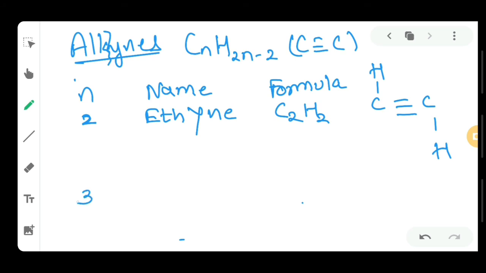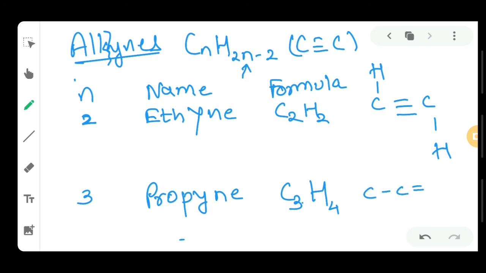Now let's try to place n value as 3. So the name will be propyne. Formula will be C3H4. If you place 3 over here, students, 2 3s are 6, 6 minus 2 is 4. So again I will try to make the structure.